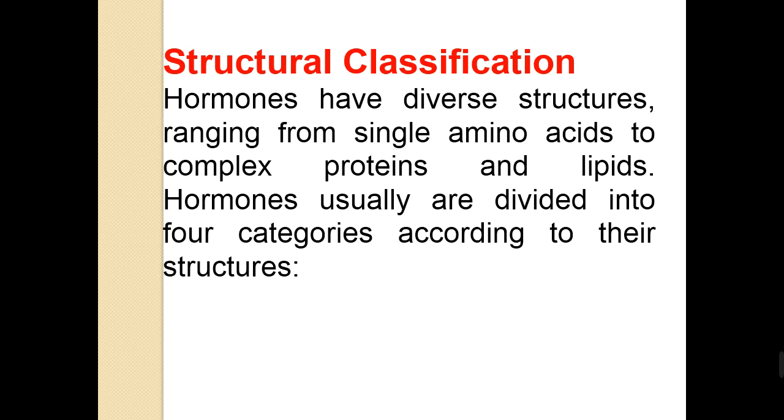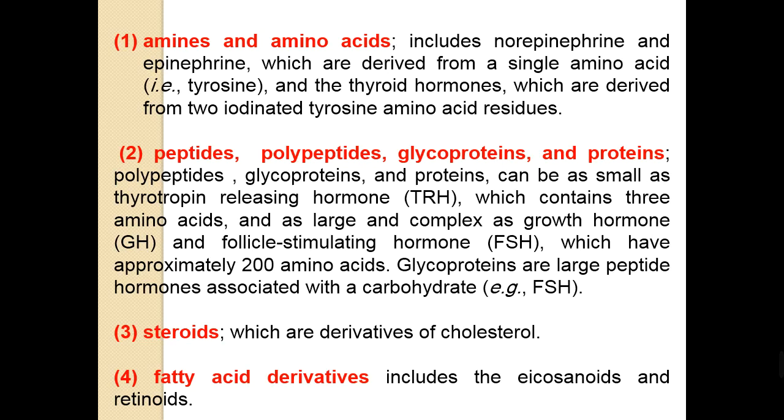They are usually divided into 4 categories according to their structure. First is the amines and amino acids, including norepinephrine and epinephrine, which are derived from the single amino acid tyrosine, and the thyroid hormones, which are derived from 2 iodinated tyrosine amino acid residues.